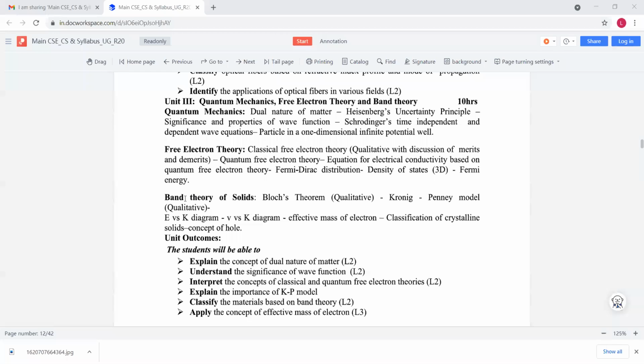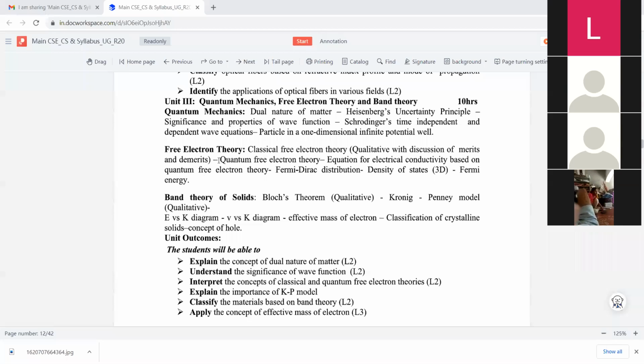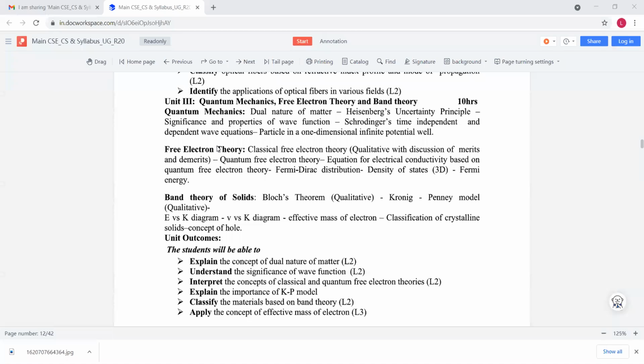And the next chapter is band theory of solids. In the earlier chapter, we discuss metals, and in this chapter, we discuss solids. Whatever electron nature we discuss in those two chapters still has some drawbacks.